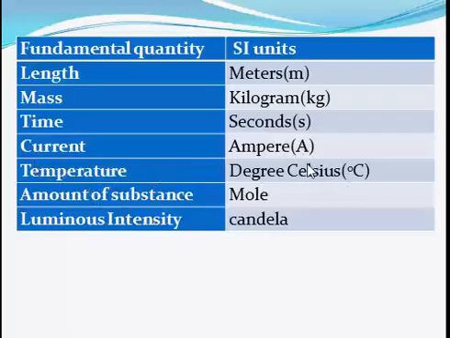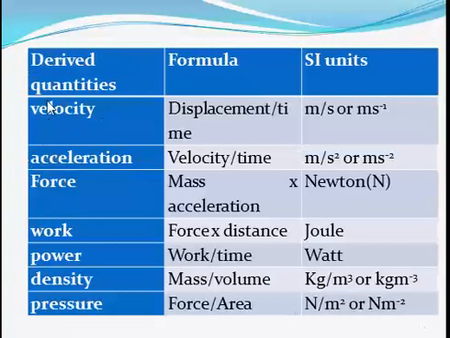Temperature we have Kelvin. Please take note, the SI unit of temperature is Kelvin, so please do some correction here. Amount of a substance is mole. Luminous intensity is candela. All right, so we'll now go to the derived quantities and look at their units. Here we have velocity as a derived quantity, which is always given as displacement all over time. Displacement is measured in meter, that's length, all over time seconds. So the SI unit of velocity is meter per second. Acceleration, we know, is always given as length all over time squared. We have already done that. So for acceleration, we have meter all over second squared.